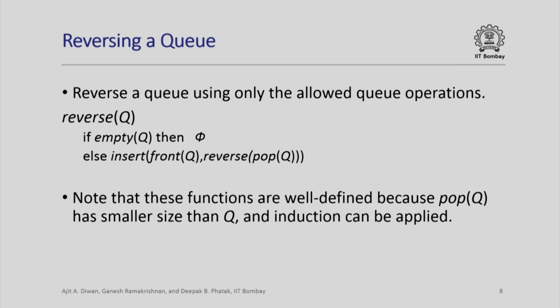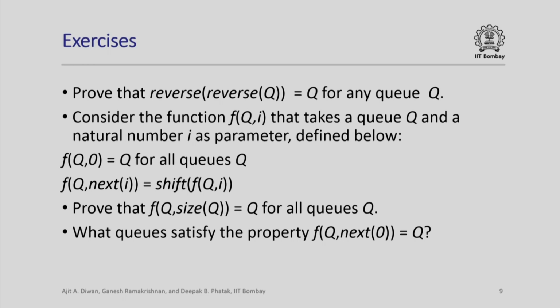Okay. So these operations are well defined because pop queue has smaller size than queue, and therefore we are using induction here. To be formally precise, we should have done it in the earlier way, define it when the queue is empty and define it for when the value of the queue is obtained by pushing an element into some smaller queue. In this case, we are assuming it is defined for the queue pop queue, and then you are defining it for queue. So here are some exercises that you can try to do.